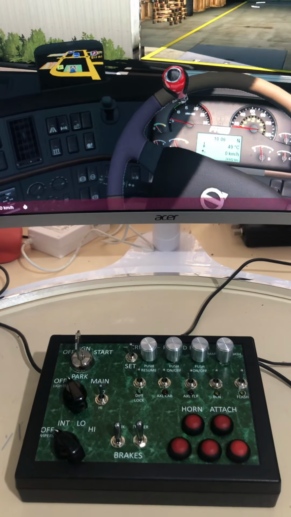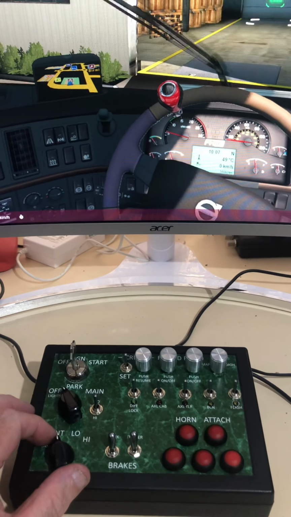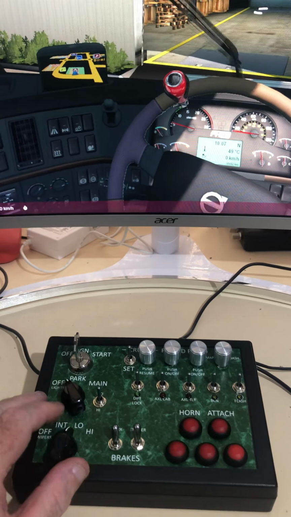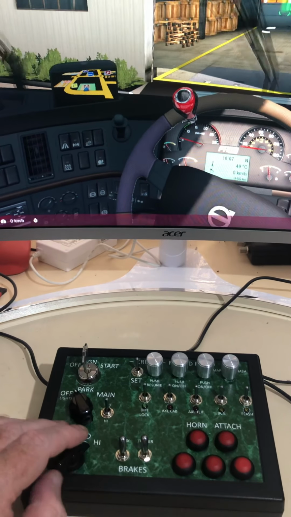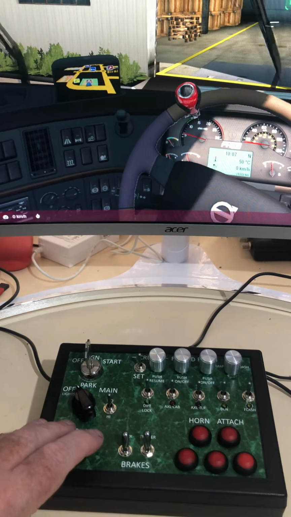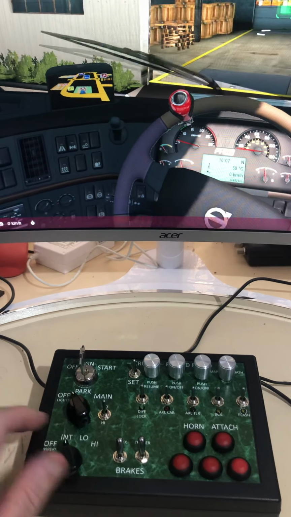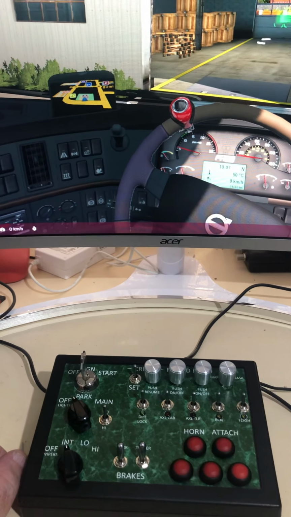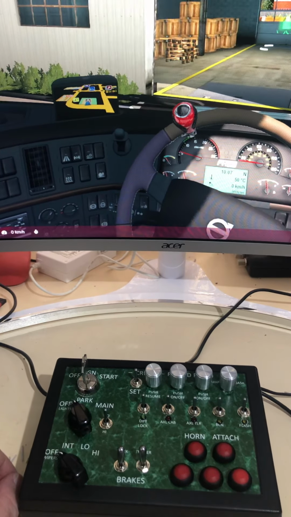So that all works. Wipers on intermittent, wipers on low, wipers on high, wipers back on low, wipers back on intermittent, and wipers off.